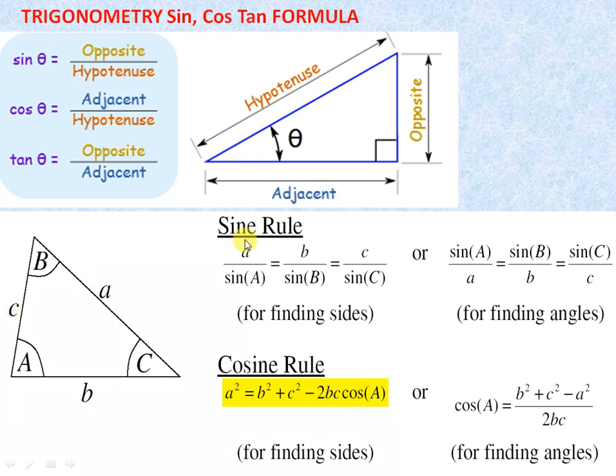So the sine rule is, you can see, side a, and the angle opposite to side a is capital A. So small a divided by sine A. Similarly, the b side and its opposite angle is capital B. So b upon sine B is the formula for side b and angle capital B. Similarly, you can write it down for the c side. So c side divided by sine angle C. This formula is applicable for finding sides.